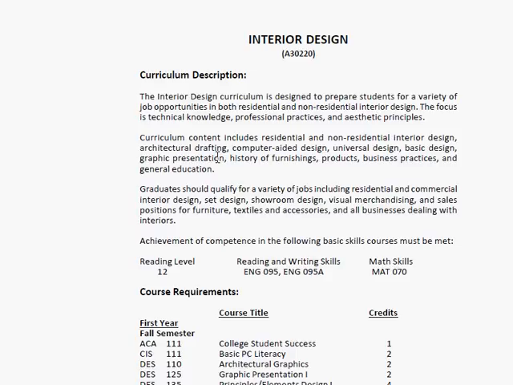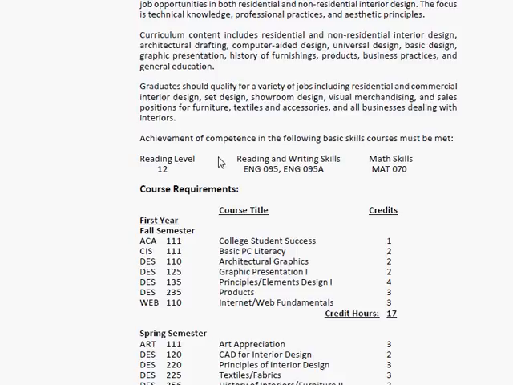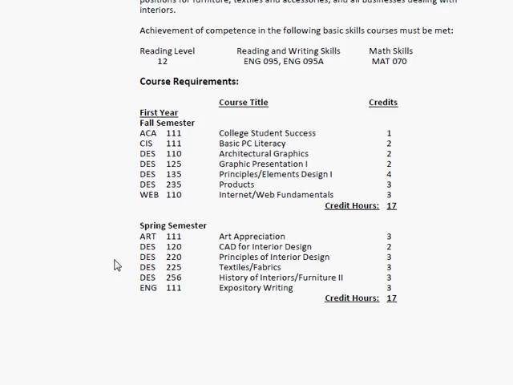Alright, so as I look through this, I say, okay, now here we go with interior design. I want to look and say the spring semester is coming up, right? And so this is going to be my second spring semester. So I want to look at these classes that are coming up in the spring. Alright, so this is how I would work on getting my schedule together if I was a student in this program.